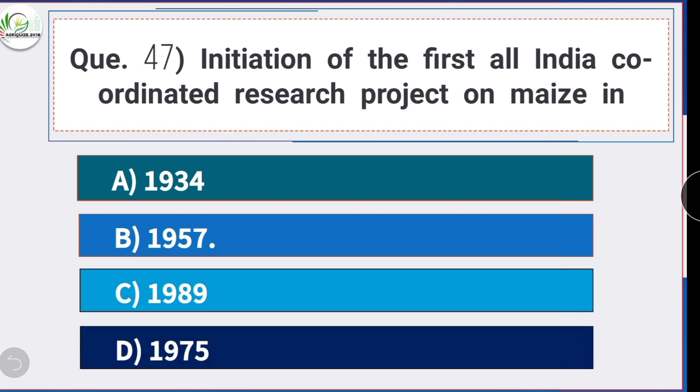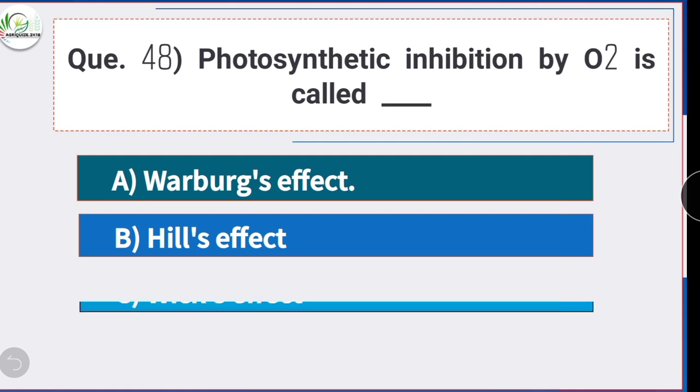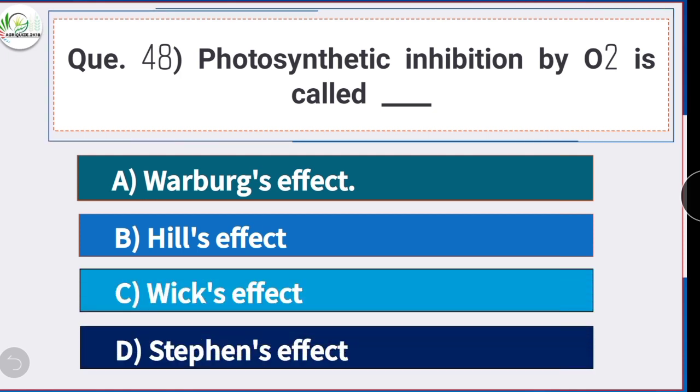Question number 47. Initiation of the first All India Coordinated Research Project on maize in. Option B is the correct answer. 1957. Initiation of the first All India Coordinated Research Project on maize in 1957. Question number 48. Photosynthetic inhibition by oxygen is called. Option A is the correct answer. Warburg's effect. Photosynthetic inhibition by oxygen is called Warburg's effect.